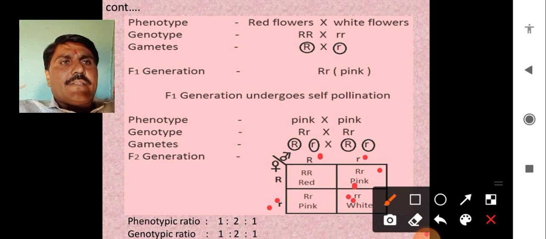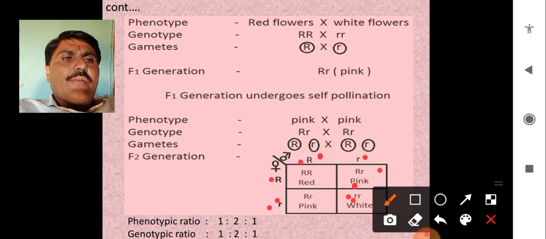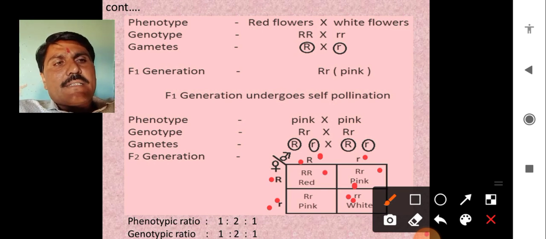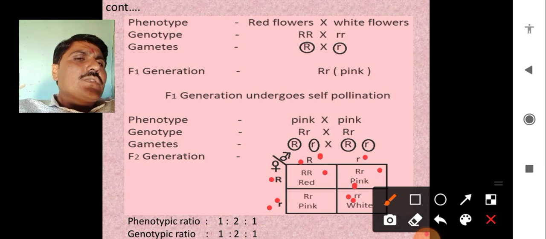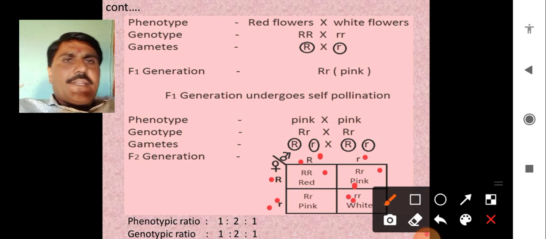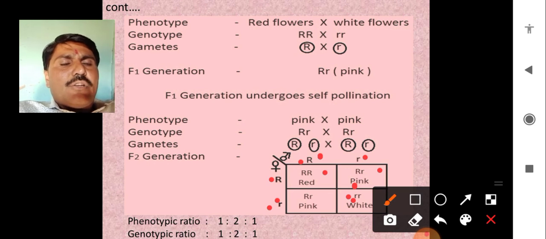Well, we move again to the parental one, capital R from the male and capital R from the female, and the product we get is the red flower. So friends, in the incomplete dominance, what do we get? The phenotypic ratio as well as the genotypic ratio is the same, is equivalent. We don't see that in the monohybrid and dihybrid crosses.